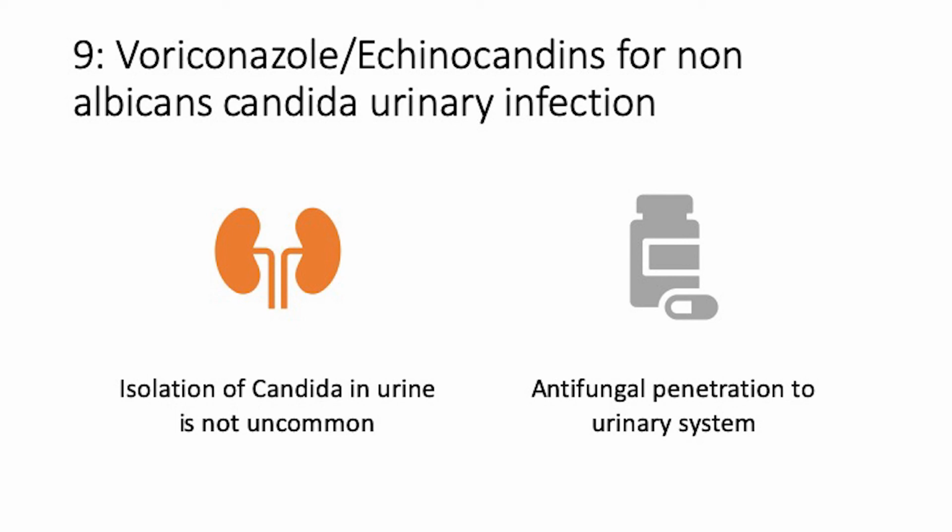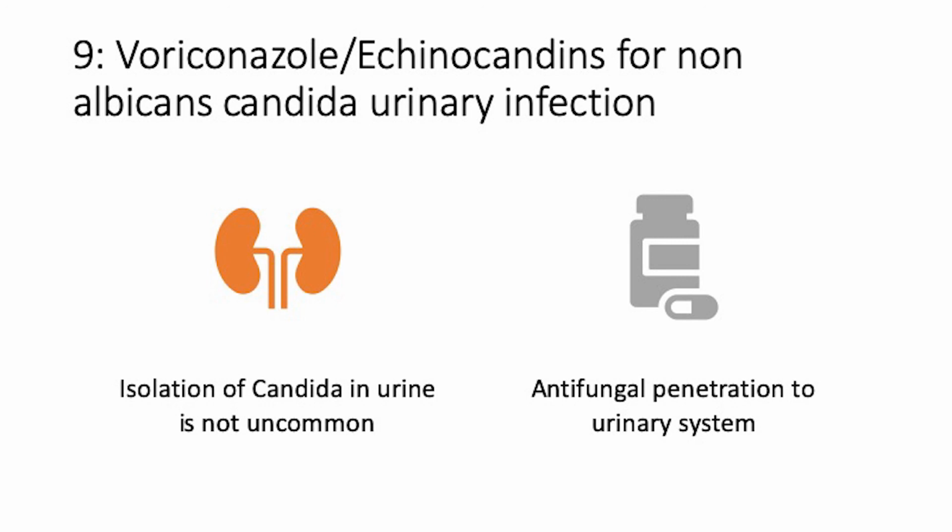Because of this report from the laboratory, since fluconazole is obviously resistant for non-albicans, the clinicians try to use echinocandins or voriconazole for the treatment of this Candida non-albicans urinary tract infection.